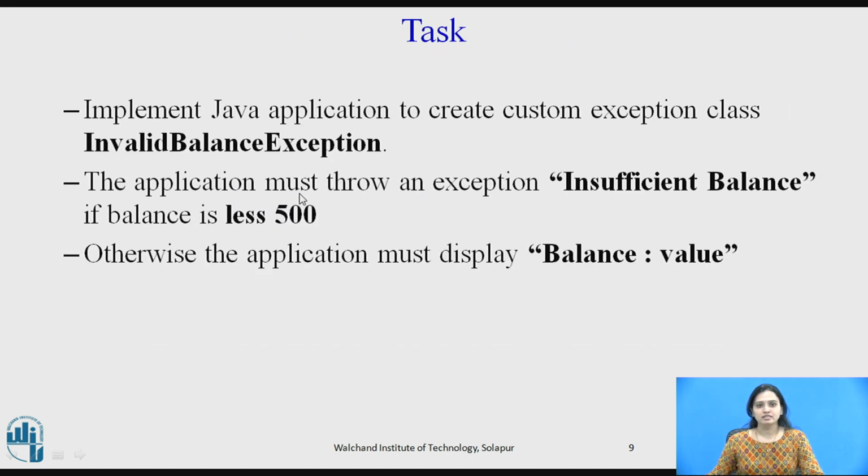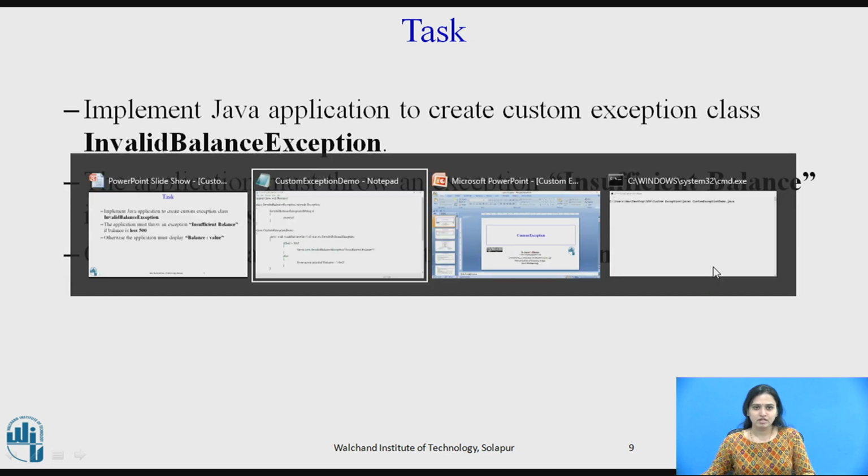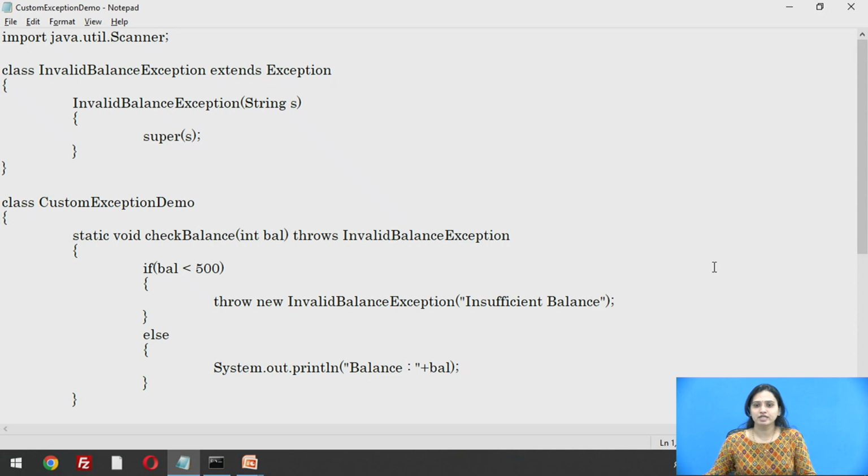In today's task, we need to write a Java application to create a custom exception class, InvalidBalanceException. In this application, we need to check the balance value, and if it is less than 500, we need to throw an exception saying insufficient balance. If the balance is greater than 500, we are going to display the balance value. Now, let us see the program for it.